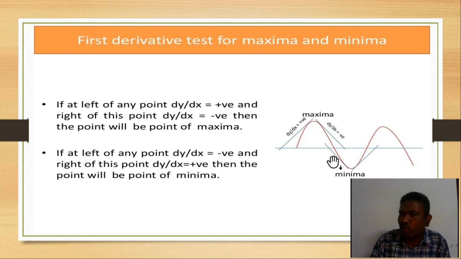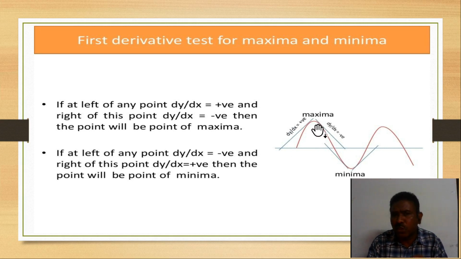See, as we are moving towards the right side, how are we moving? As we discussed before, negative to positive: remember minimum. Positive to negative: remember it is the point of maxima.